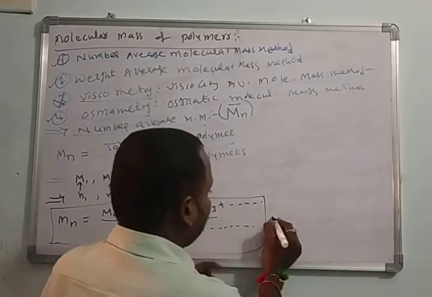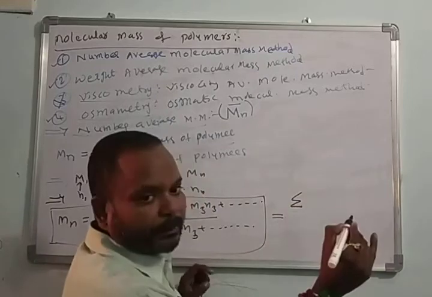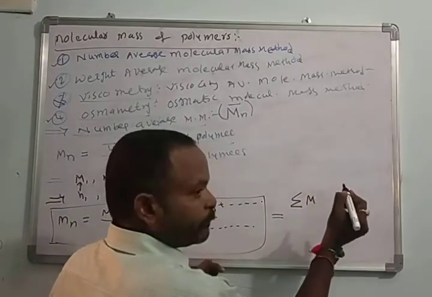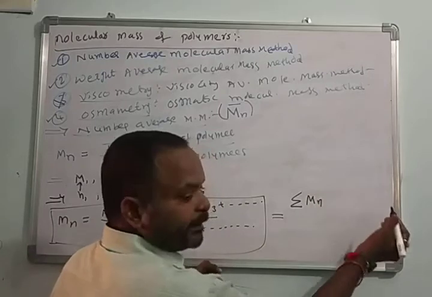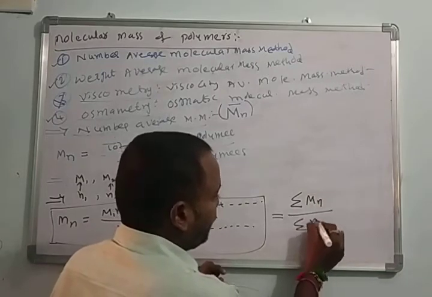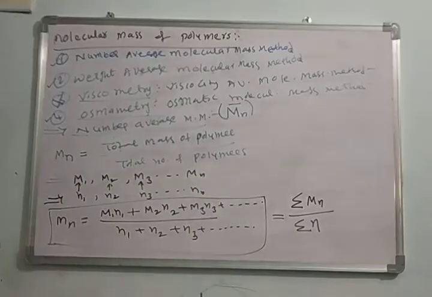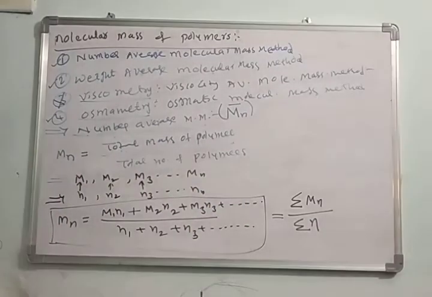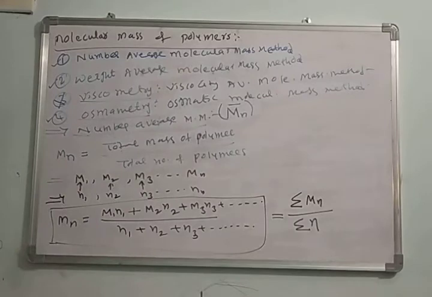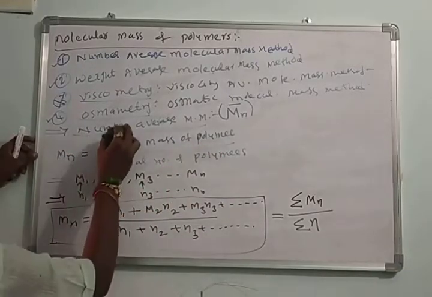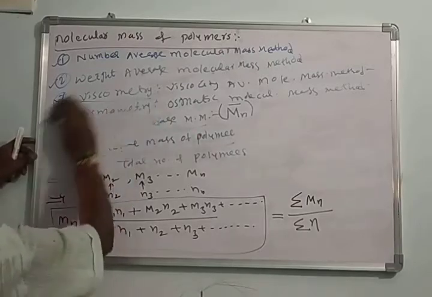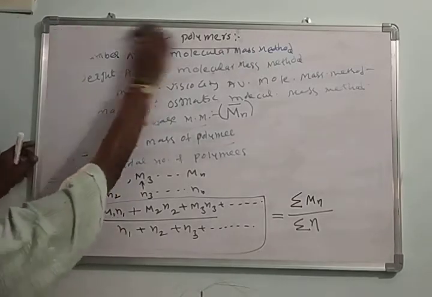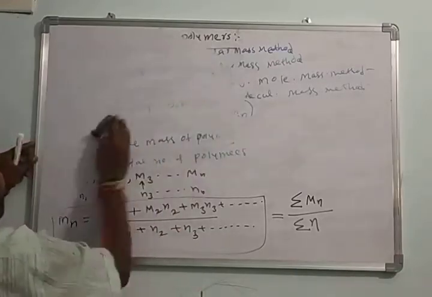Okay, this may be written like this. Sigma means total, sigma m n by sigma n. This is also one of the mathematical representations of this number average molecular mass of the polymer. Okay, then in continuation we'll see one more important method, weight average. Here I want to discuss weight average, after that, osmometry.